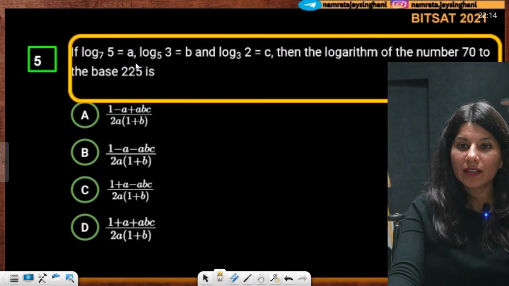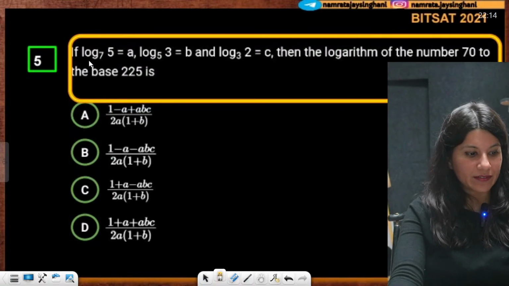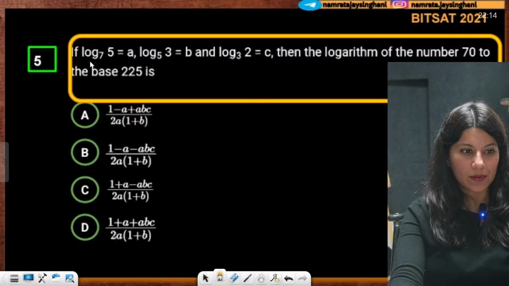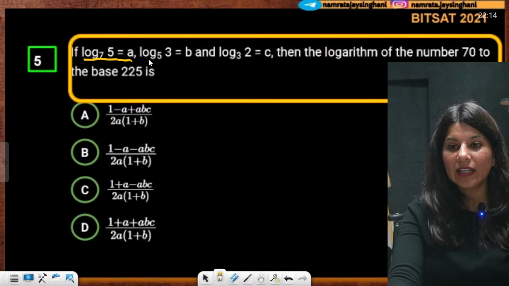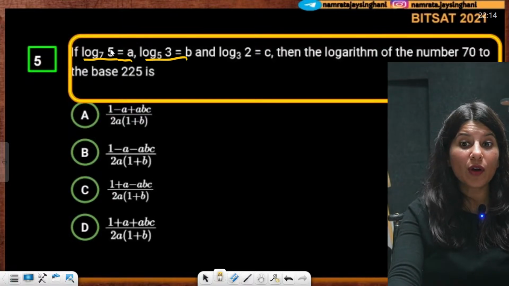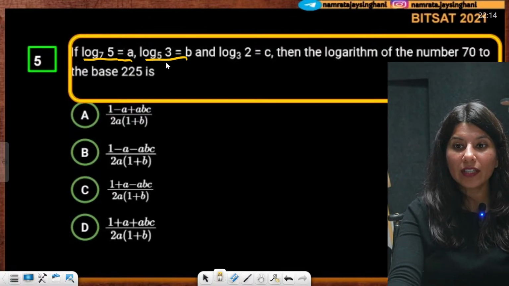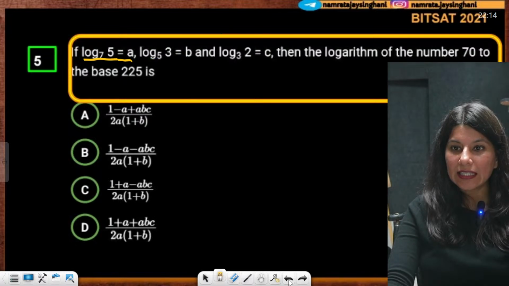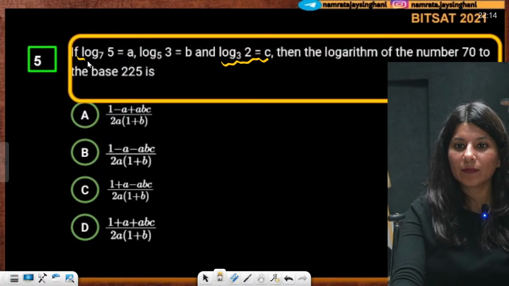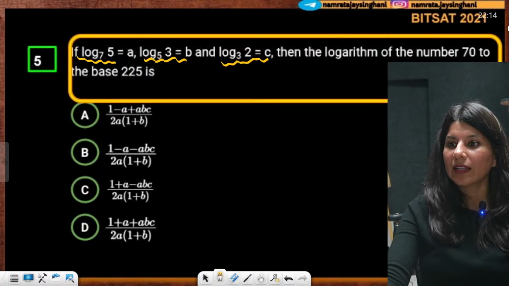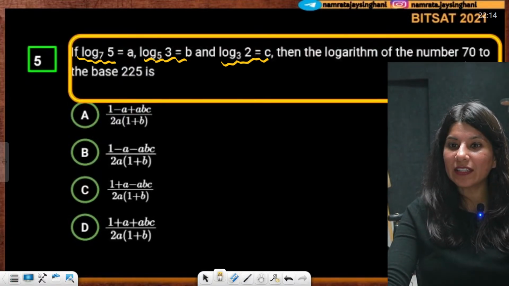If log 7 to the base 5 is A, log 3 to the base 5 is B, and log 2 to the base 3 is C. Then the logarithm of the number 70 to the base 225.